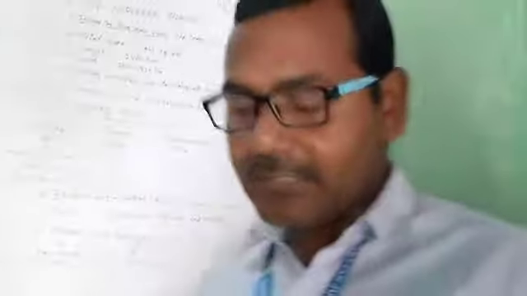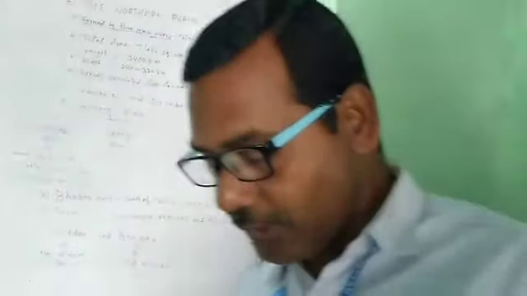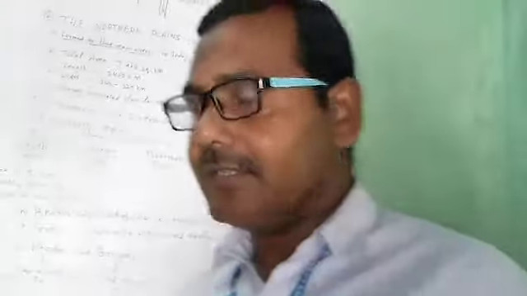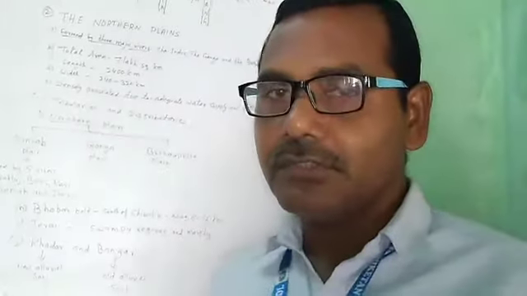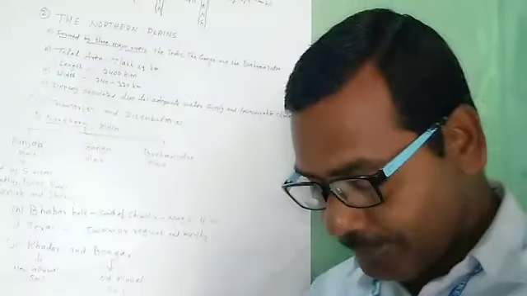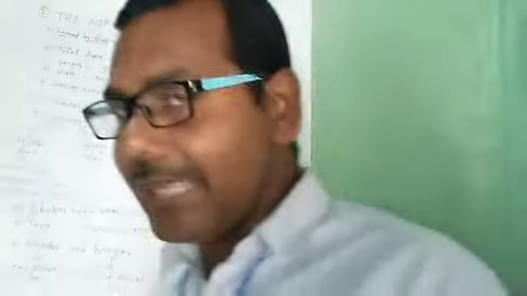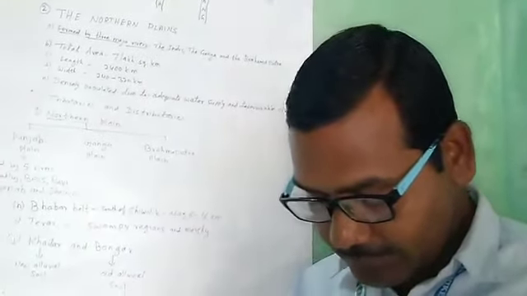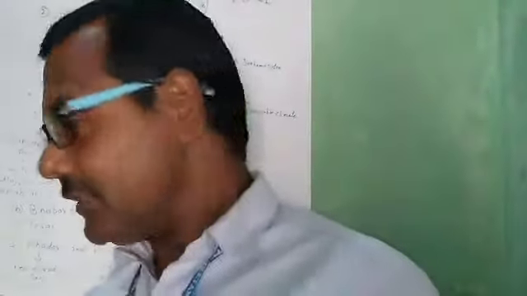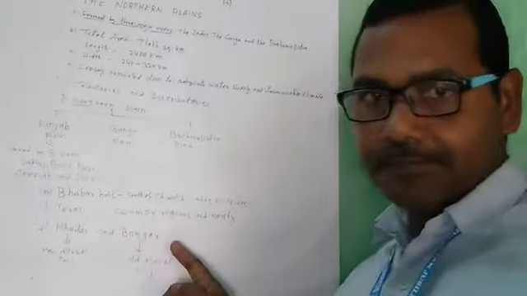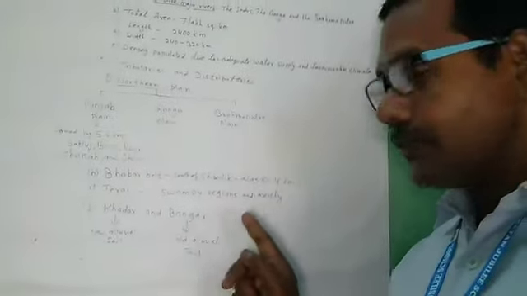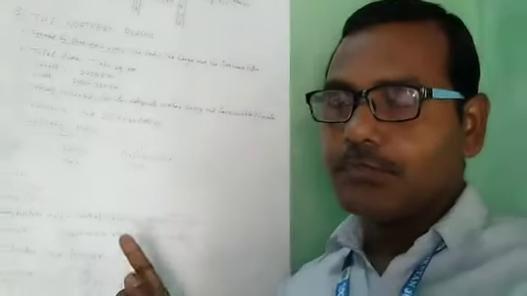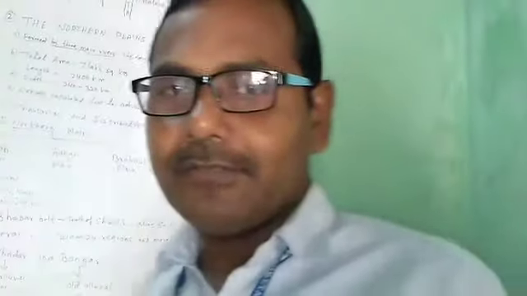Next, see, the largest part of the northern plain is formed of older alluvium soil, and it lies above the floodplain area. That is called Bangar. Bangar means old alluvium soil.